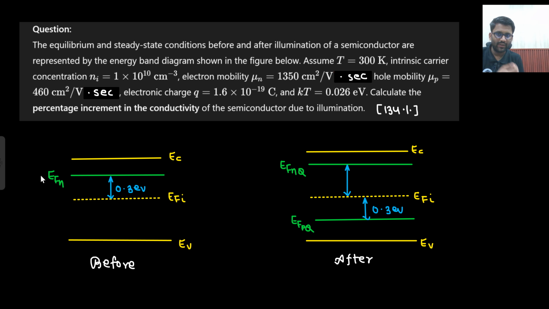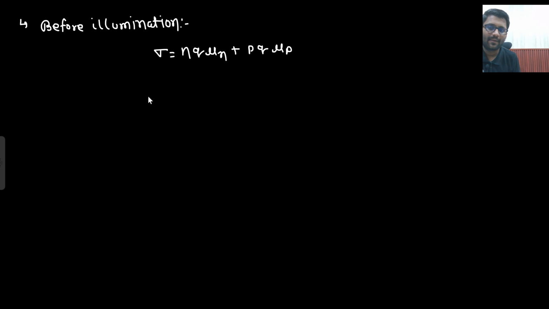So what would be the conductivity? Conductivity would be n q mu n plus p q mu p. So our target is to find n and p. What do I know? EF n minus EF i.